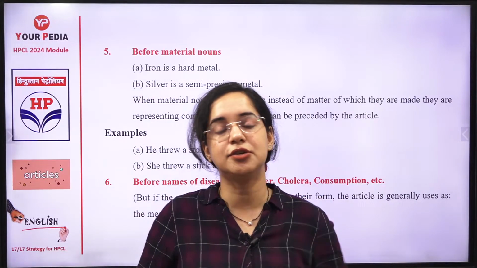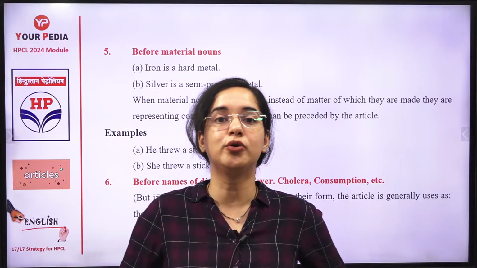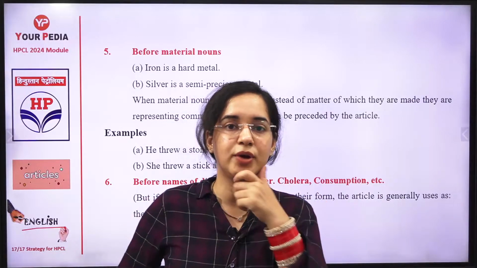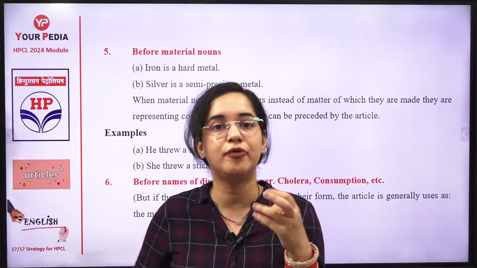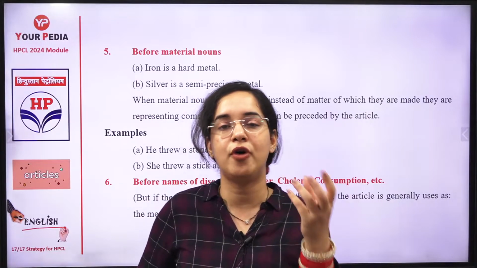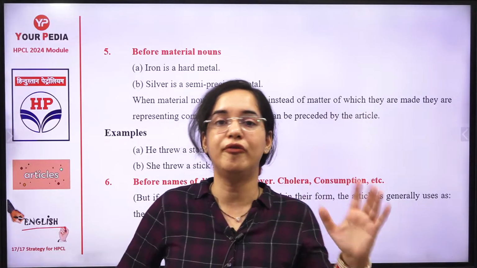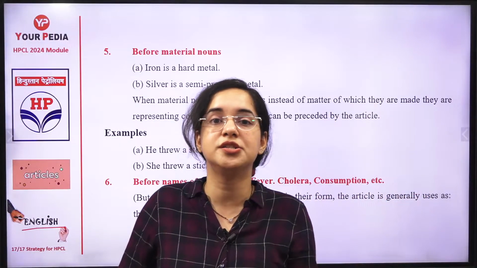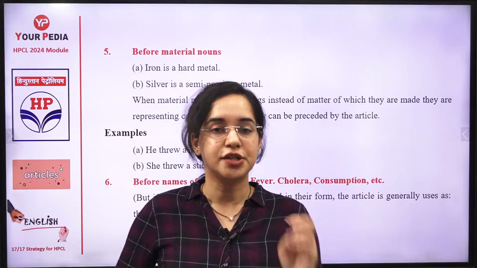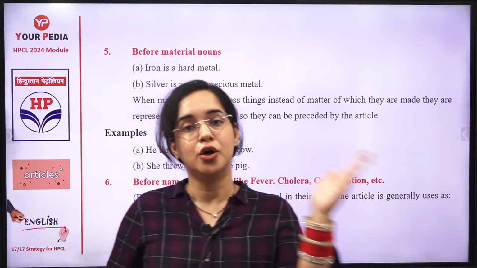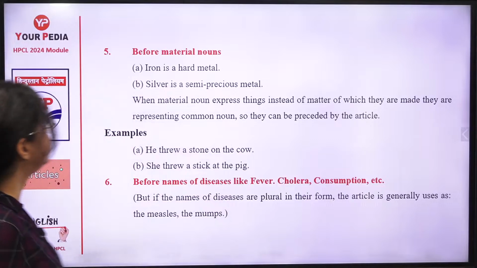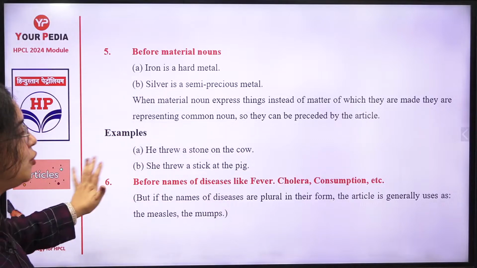Now I tell you the reason also. If you talk about gold, it can be in different forms, there is no fixed form of gold. You can have it in the form of jewelry, biscuits, or coins. You have no fixed form, so the article "the" cannot be used. Gold is not sure, while "the gold" would be sure. So that is something between not sure and sure, and we use no article with it. Clear? So before materials, no article.